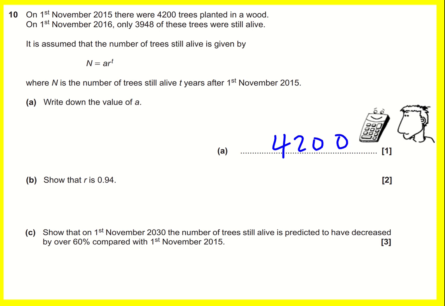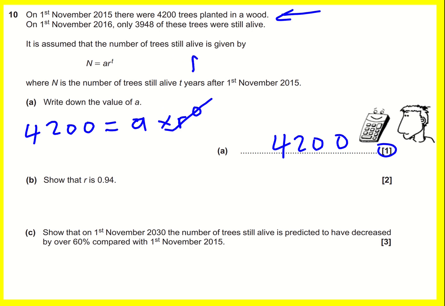If you're less sure about that, then you can substitute in, and you could say that 4,200 is equal to a times r to the power 0. So I'm substituting in my first piece of information. That's t years after the 1st of November, t would be 0 for this first one. Now r to the power of 0 is just 1, so in this way as well we get that a is 4,200.